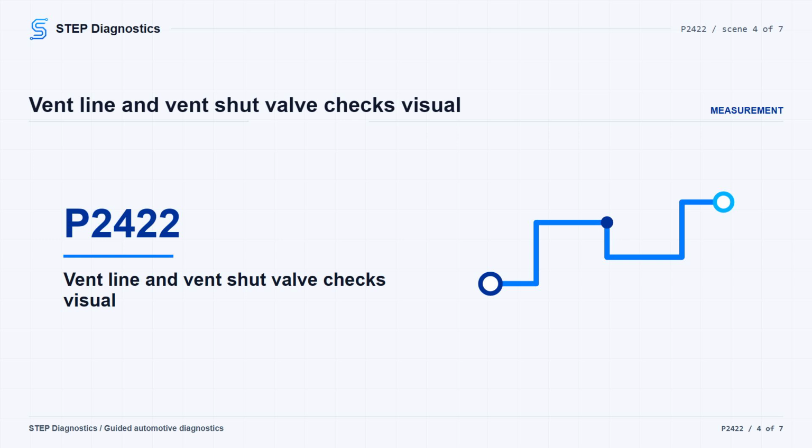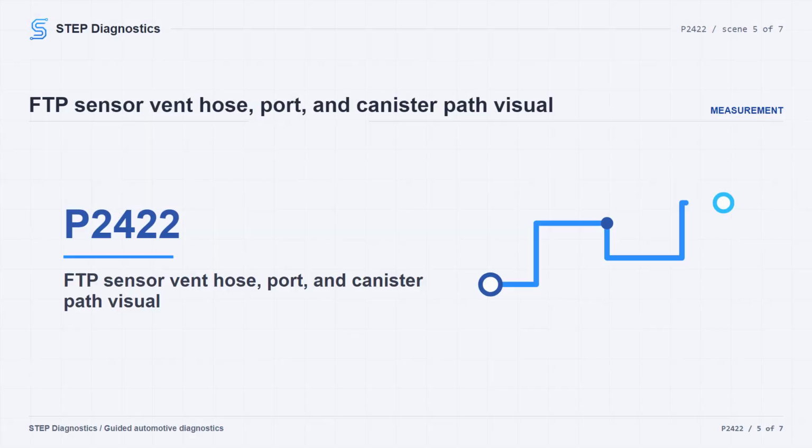Turn the ignition OFF. Remove the EVAP canister vent shut valve from the canister, connect its 2P connector, turn the ignition on, and use the HDS EVAP test to command EVAP CVS on in the single solenoid test. Watch the valve operation. If the valve is free of corrosion and operates properly, keep going because the valve is considered okay. If it is corroded or does not operate properly, replace the EVAP canister vent shut valve and then verify the repair.